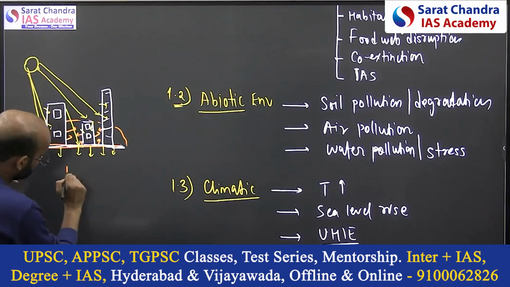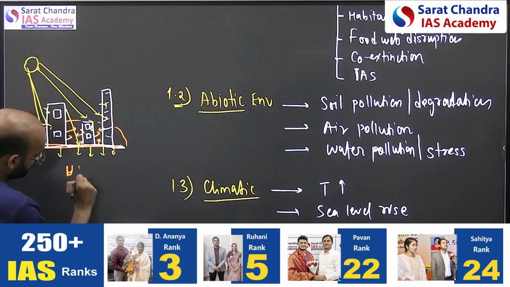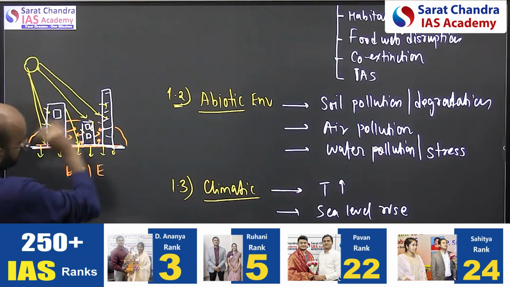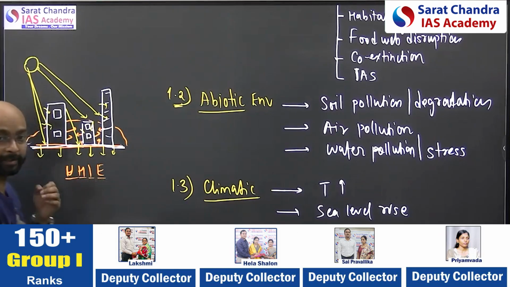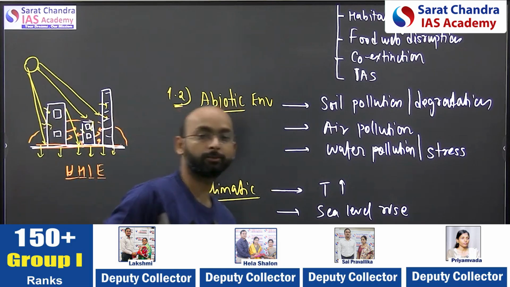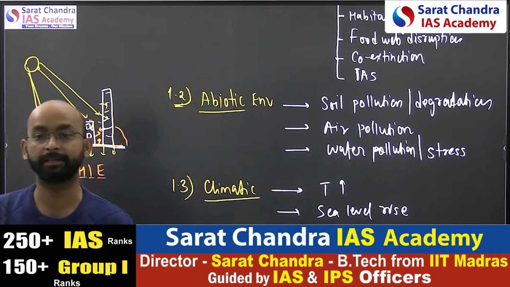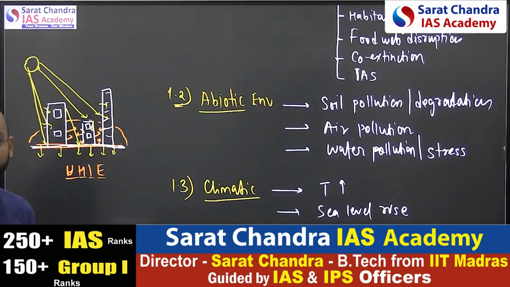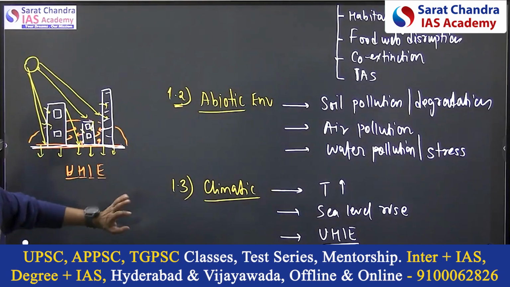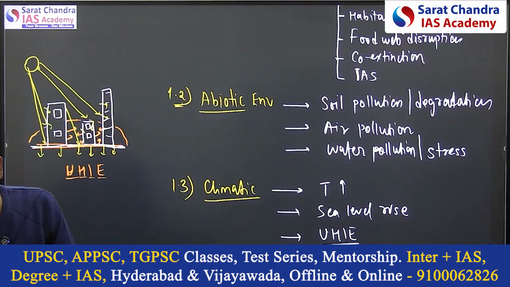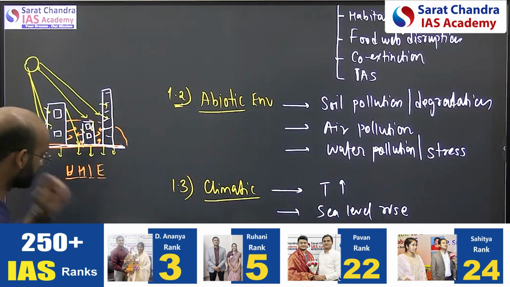And this effect is called the urban heat island effect, which created a kind of island. This is also a keyword you can use in the climate point, urban heat island effect. Okay, this is also a geographical phenomenon as well as an environmental phenomenon. This is another aspect you can see.